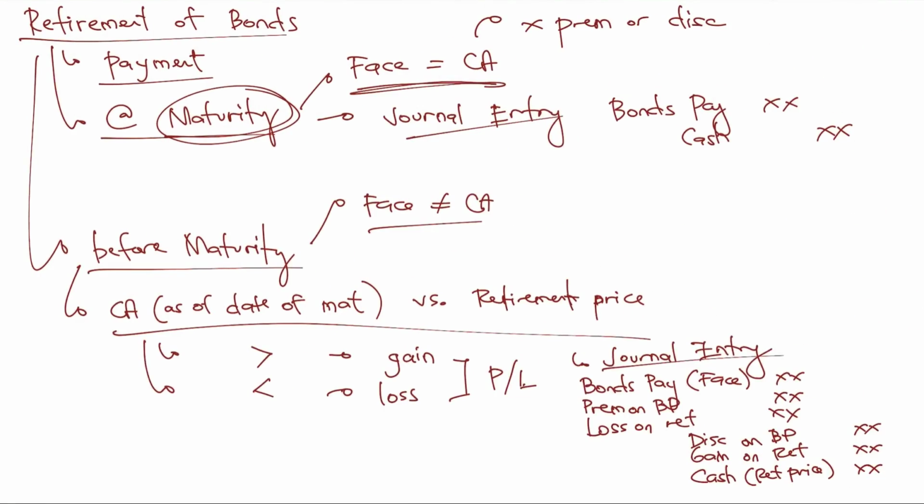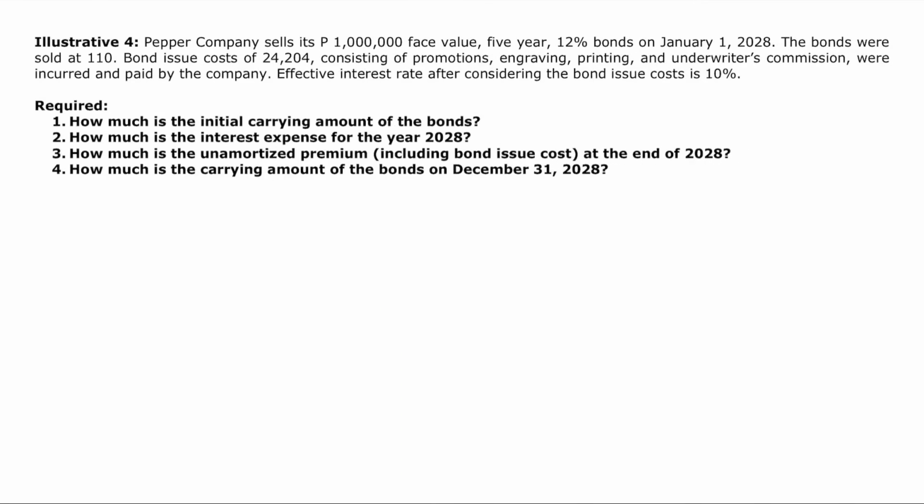Ngayon, punta po tayo sa illustrative problem number 4. Okay? So here, Pepper Company sells its 1 million face value 5-year 12% bonds on January 1, 2028. The bonds were sold at 110. Okay? So, magkano yung proceeds natin, guys? Again, percentage yun, no? So, 1 million times 1.1 or 110%, this is equal to 1,100,000.